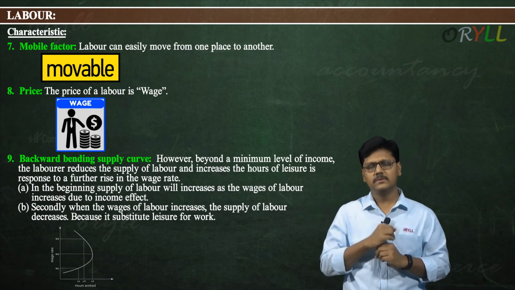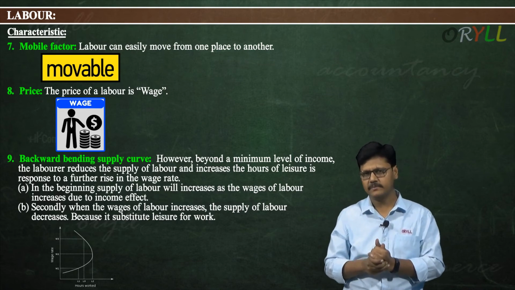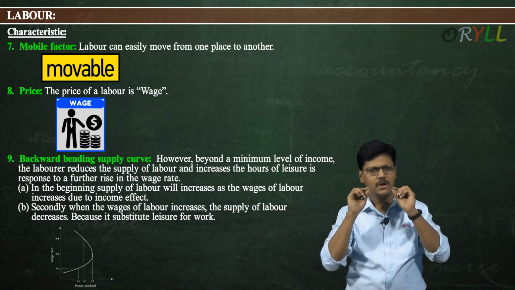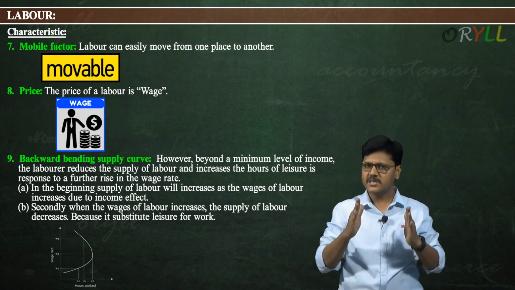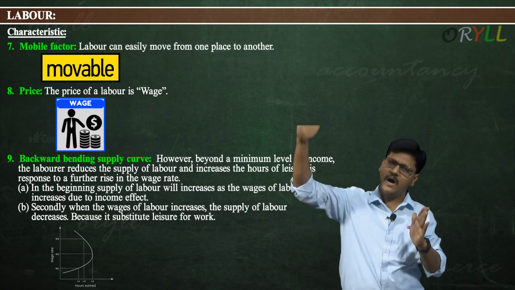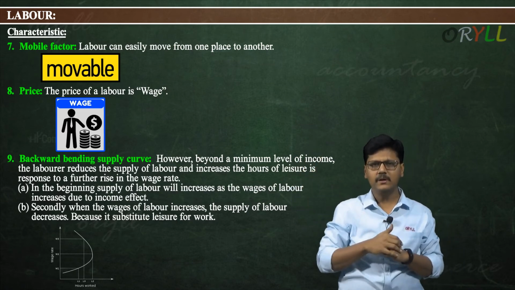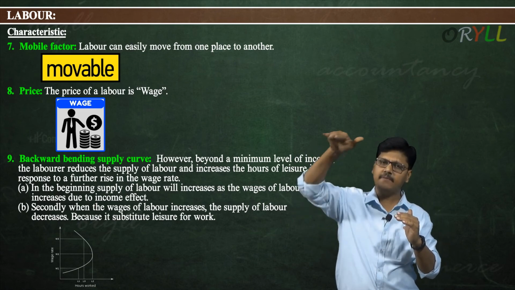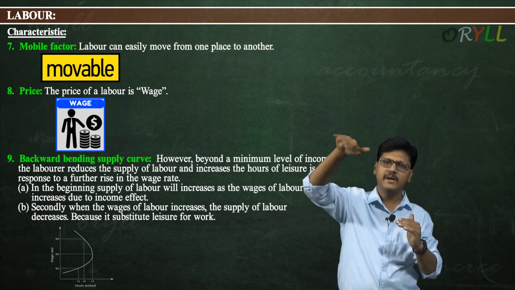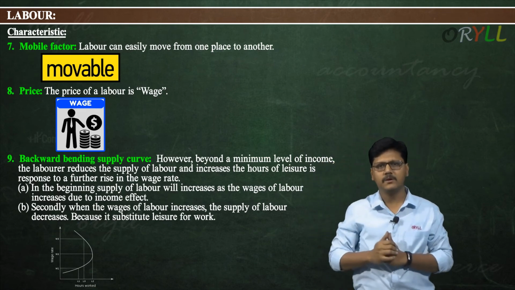So, I think we haven't completed the law of supply lesson. The law of supply says when price increases, supply will increase. Therefore, the supply curve is always upward from left to right. Whereas the supply curve of labor to some extent goes upward from left to right, and then after some time, it will start bending backward. That is why it is called the backward bending supply curve.